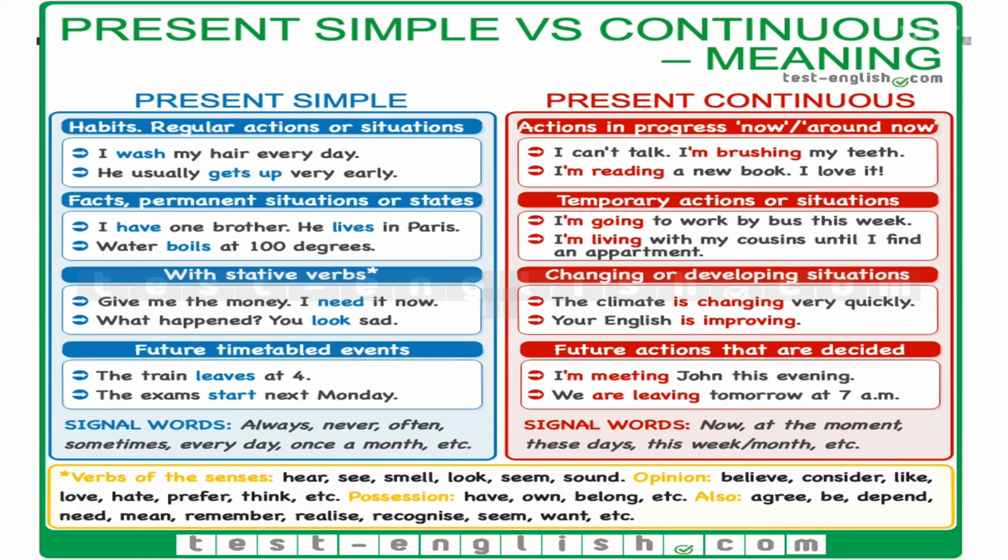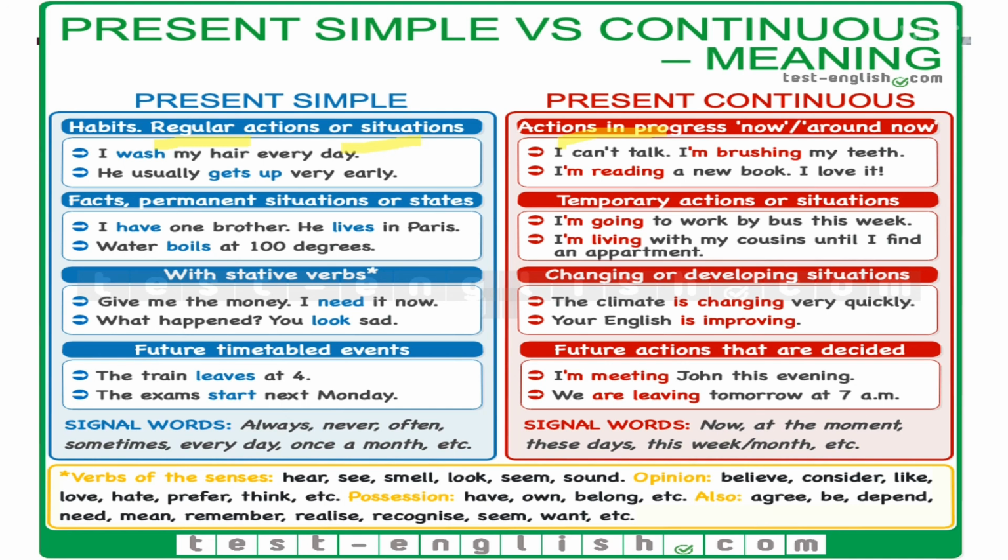Clear? Then again a table is given to you. For the present simple and present continuous, a brief distinction is given to you. You can have a look at this table also. For regular actions or situations, you will be using present simple. For actions in progress, you will be using present continuous.